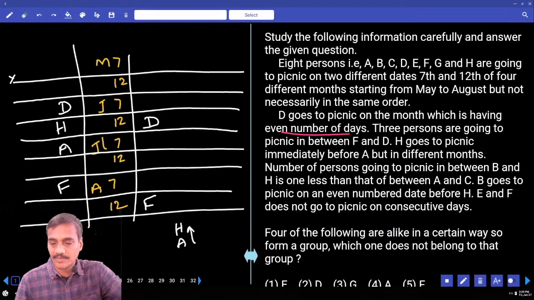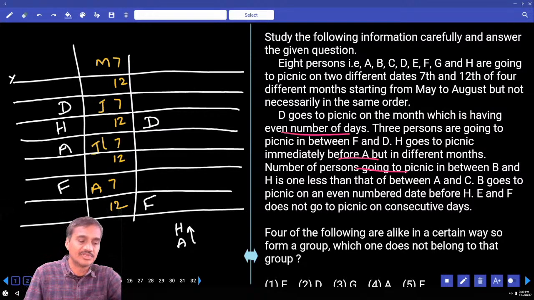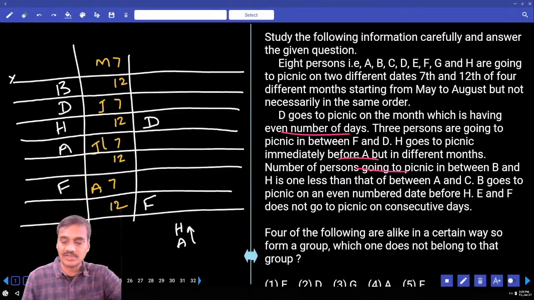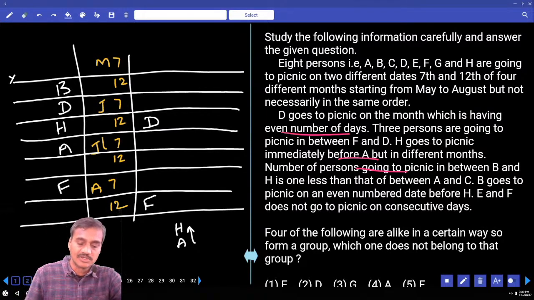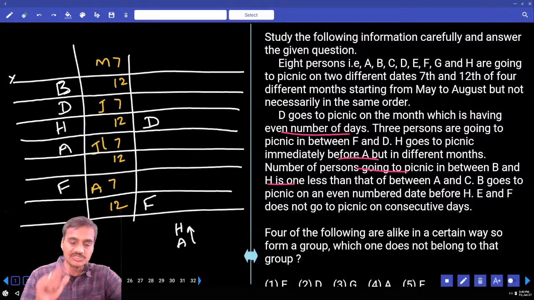Then next one. The number of months going to picnic in between B and H is 1 less than A and C. B goes to the picnic on an even number of days before H. In the previous information, the number of persons in between B and H is 1 person, and 1 person is 1 lesser than A and C.